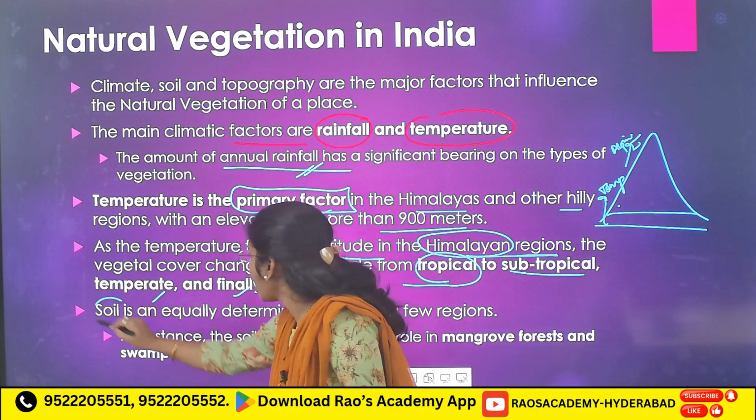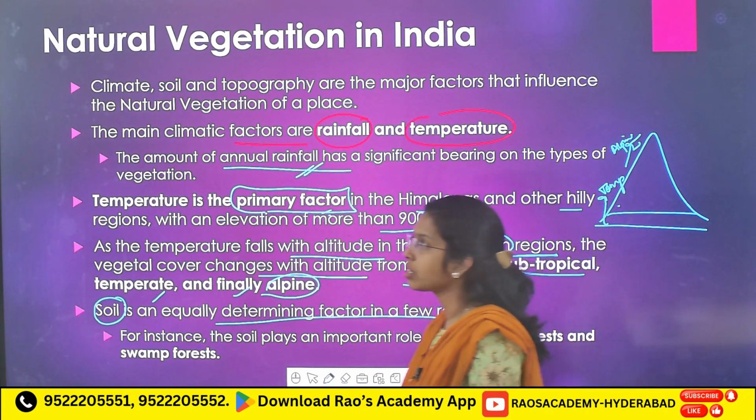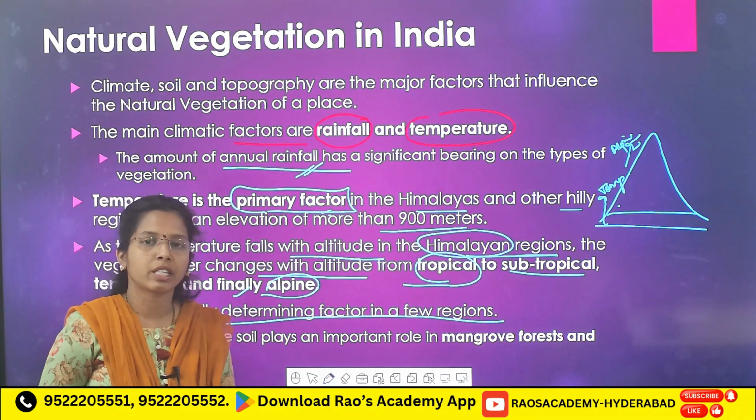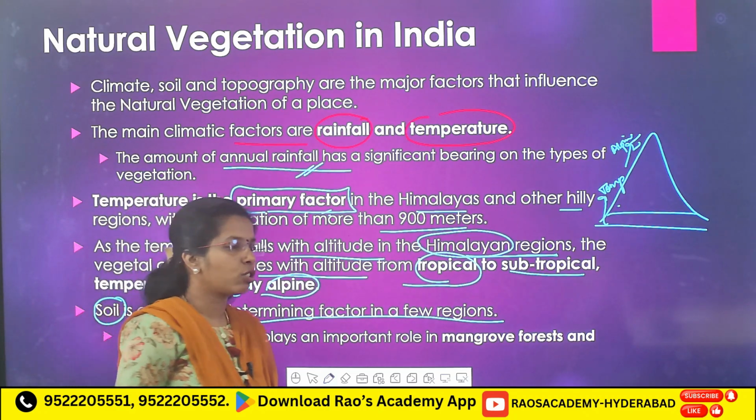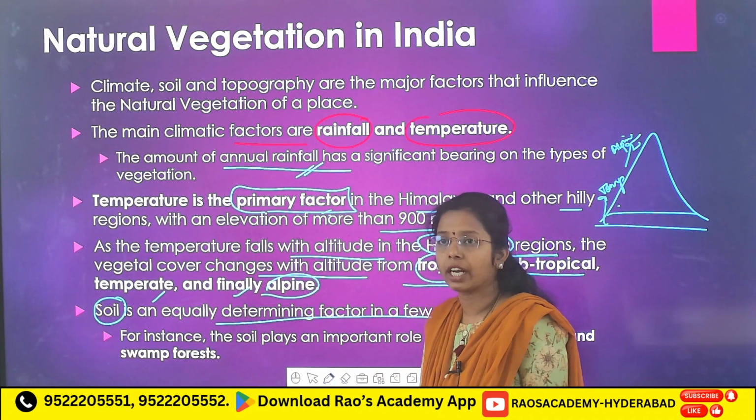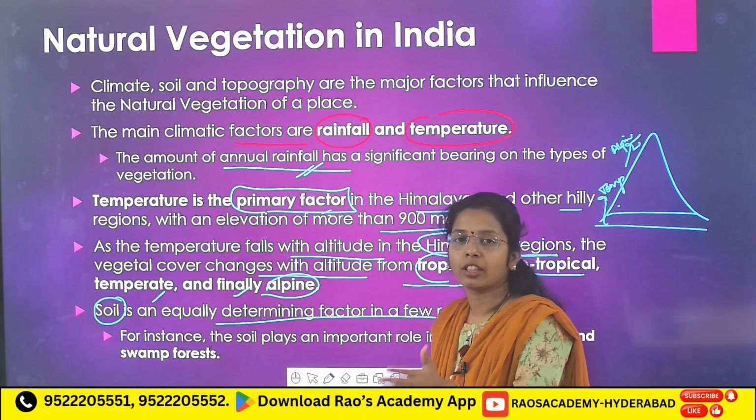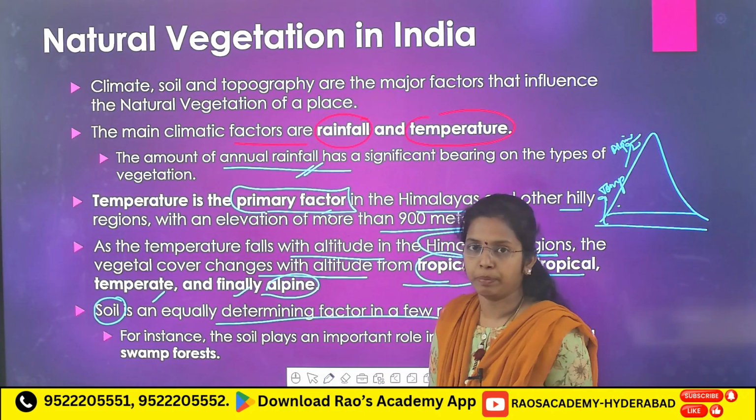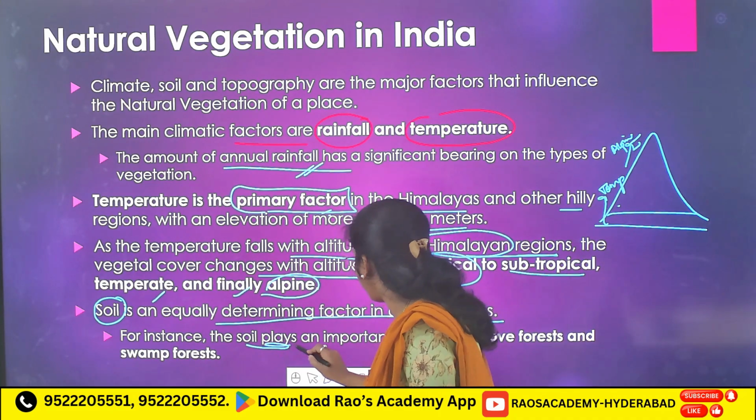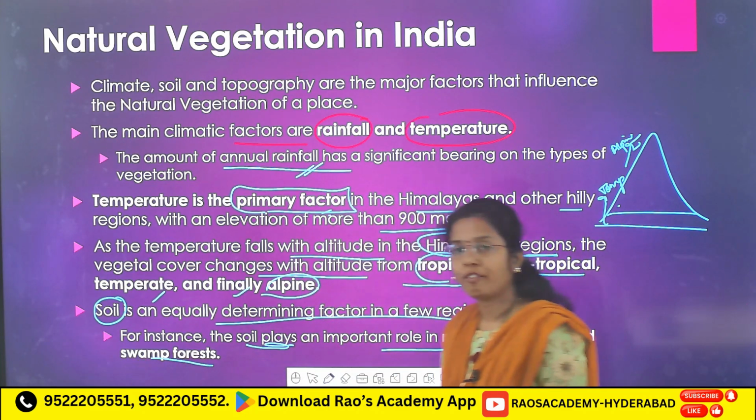Now, soil is an equally determining factor in a few regions. Why? Because if you take heavy rainfall areas, there you will see laterite soils, with heavy leaching. Based on the soils also, if you take desert soils, fertility is less, and based on that we are going to see scrub. For instance, soil plays an important role in mangrove forest and swamp forest.